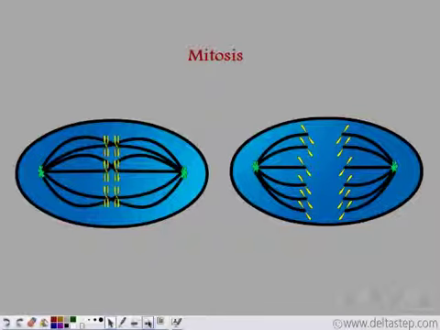Now, in mitosis, there is first duplication of chromatin fibers. Now, these chromatin fibers condense to form two identical sister chromatids. Later, these identical sister chromatids separate, and each chromatid goes to each of the two daughter cells. So, each of the two daughter cells has identical DNA or chromatin material. That is, there is equal chromosomal division.